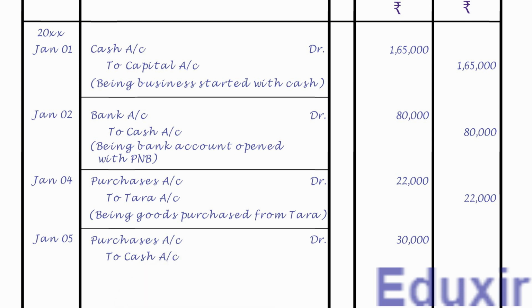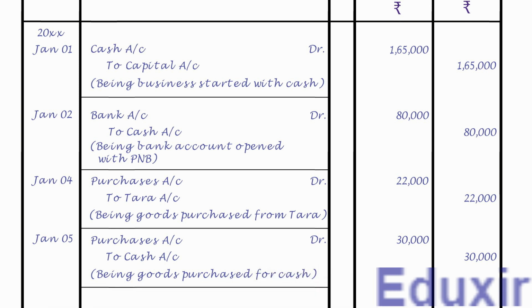Let us also record the credit amount of 30,000 rupees in the credit amount column. Let us now write the narration or description of this transaction, that is, being goods purchased for cash. Let us now draw a line to mark the completion of generalizing of this transaction. That completes the generalizing of this transaction. Let us now take up the next transaction.